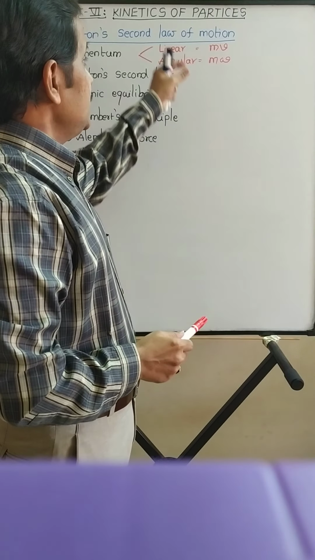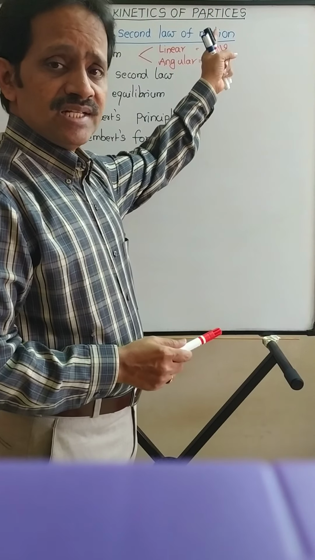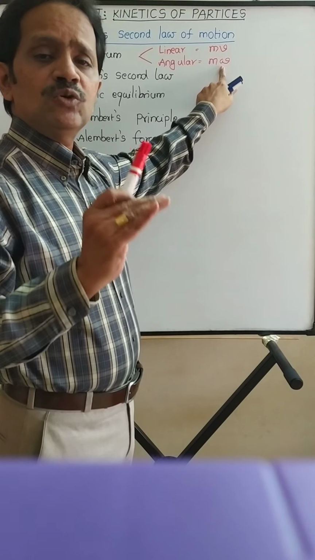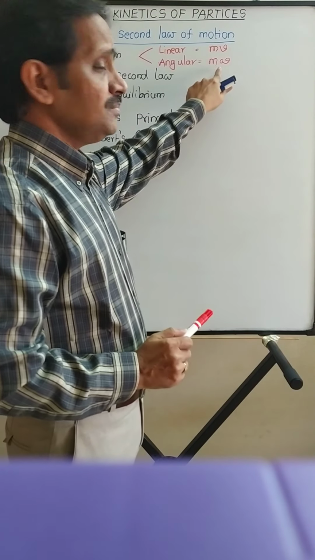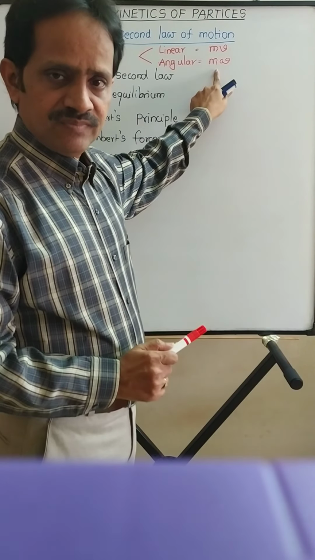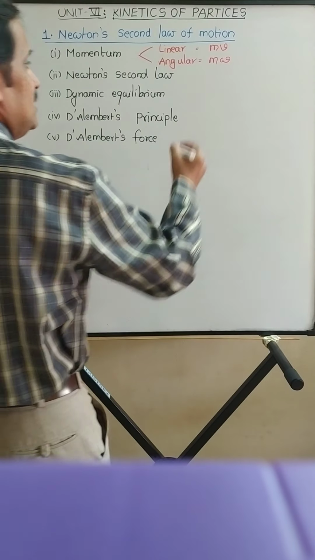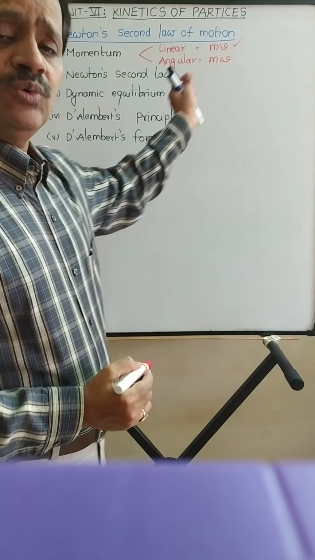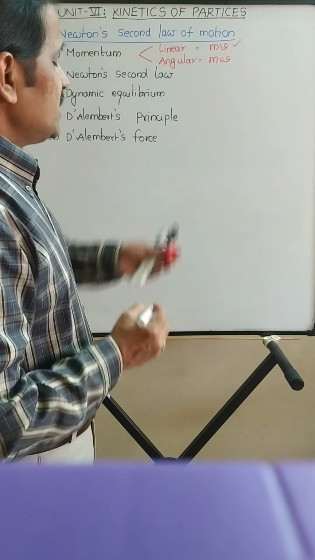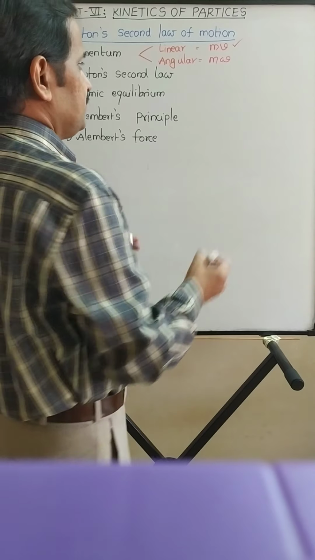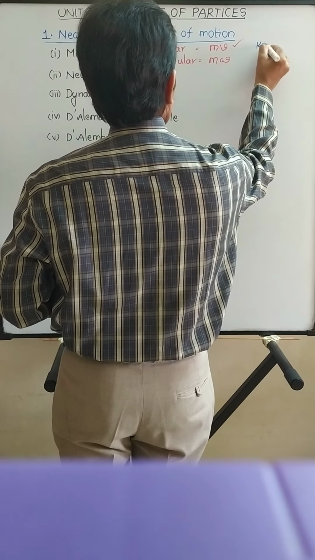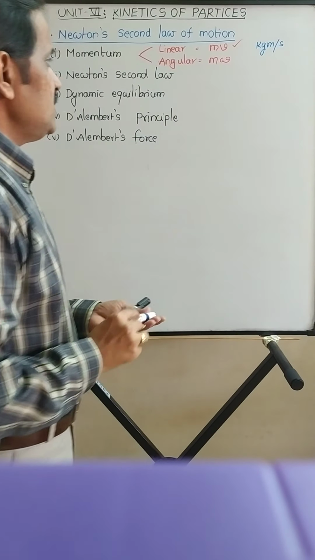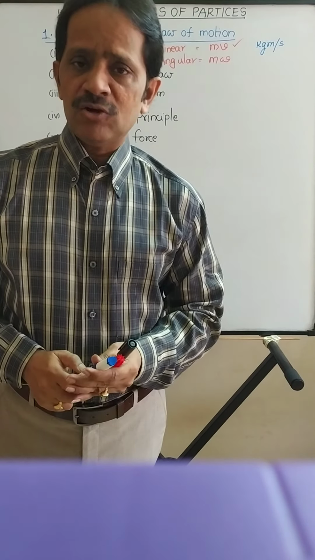As we are studying the kinetics of particles, rotation of the body, angular momentum, will not come into picture. It will not come in our discussion, right? So we are going to deal with only linear momentum. So it is mass into linear velocity. What is the unit of linear momentum? Mass in kg, velocity in meters per second. So it is kg meters per second. Okay.